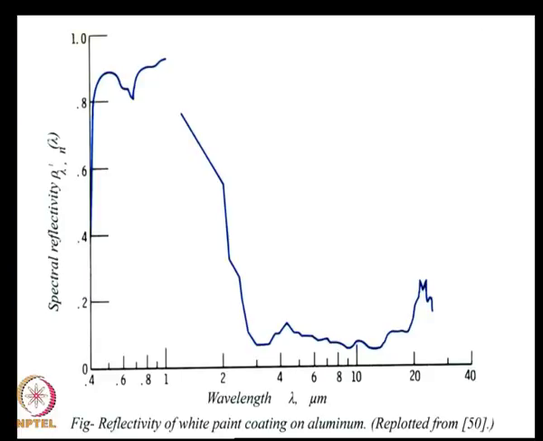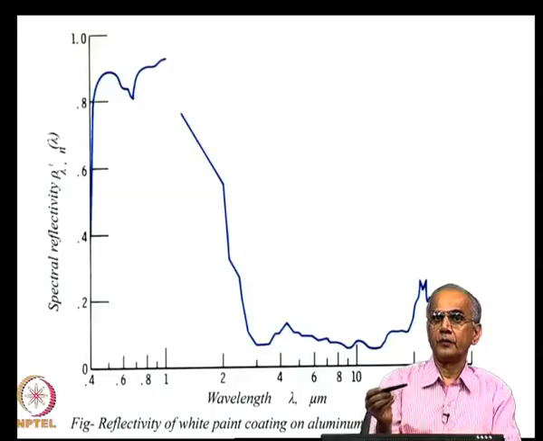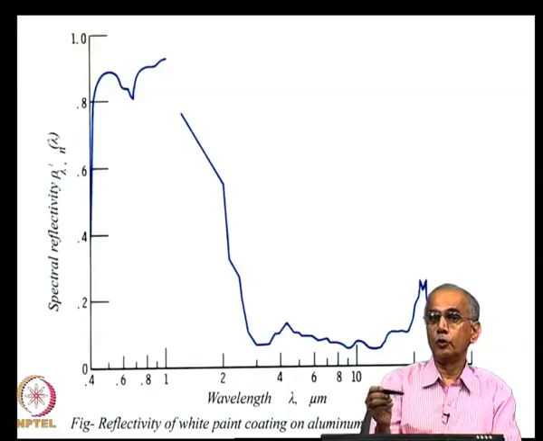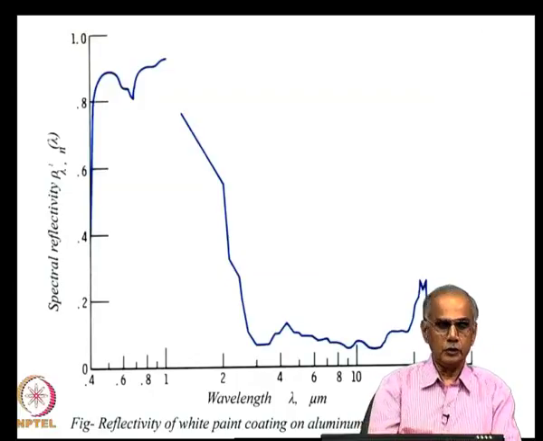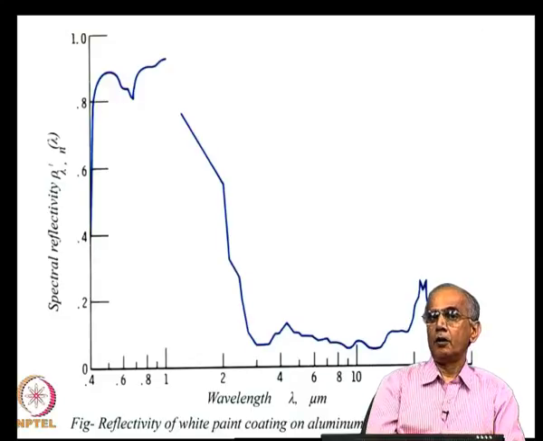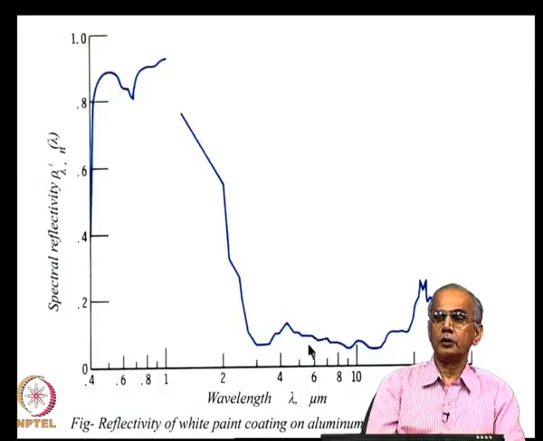But if you coat a metal with white paint, it enables you to keep the surface at a low temperature. So, we are able to achieve both by a suitable selective coating. A black selective coating like copper oxide on copper, or a cool coating like white paint on aluminum. So, this is a way temperatures are controlled in satellites or in solar energy applications or other situations in engineering where you want to control the surface temperature through radiation.